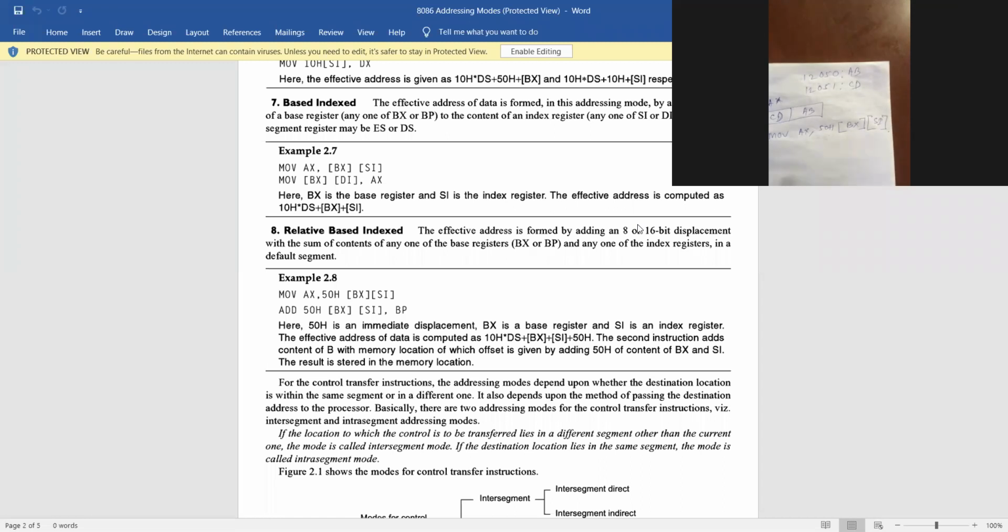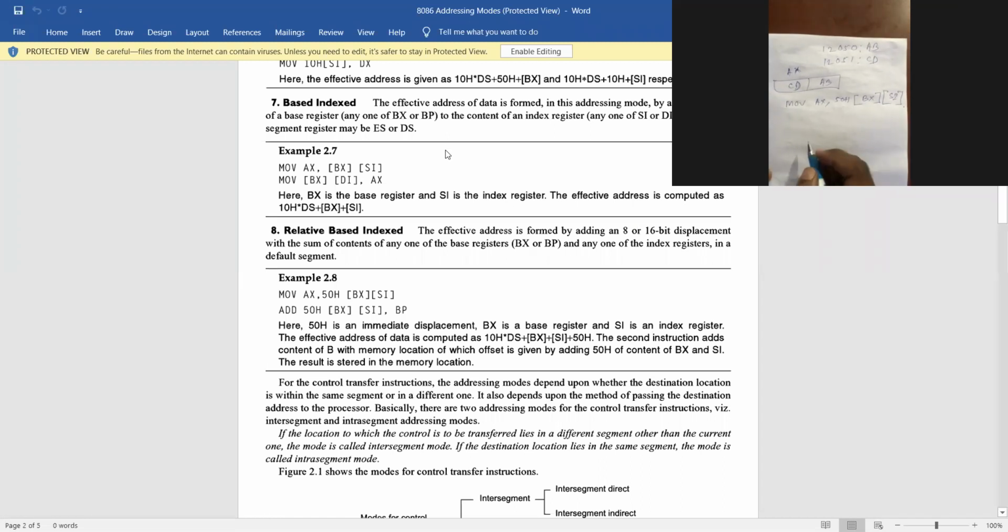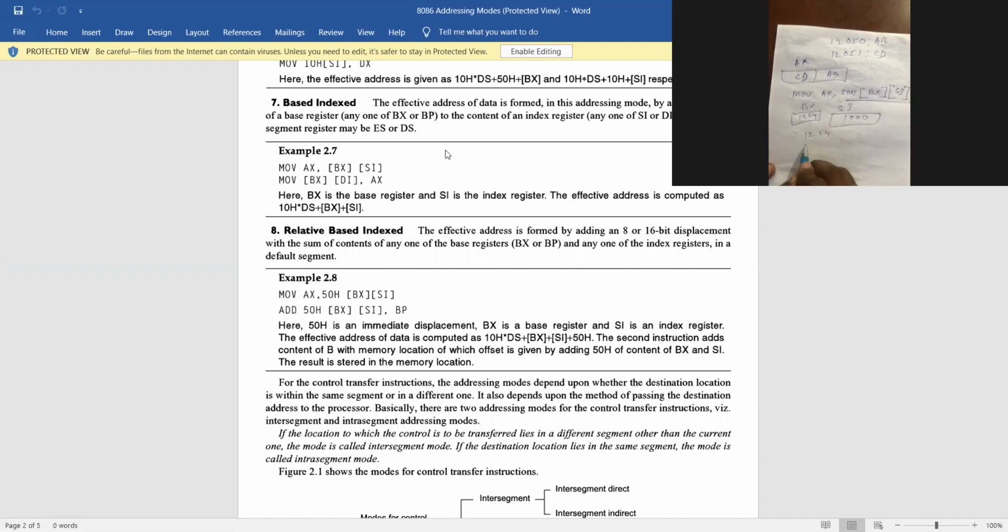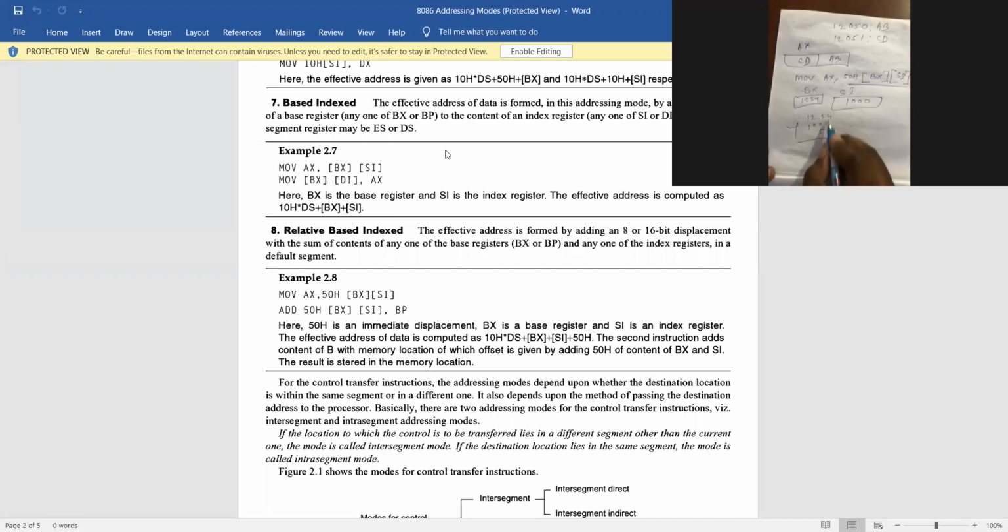The physical address is generated by adding these three. Say BX content is 1234, say SI content is 1000. So 1234 plus 1000 plus 50, if I add, then 2284.